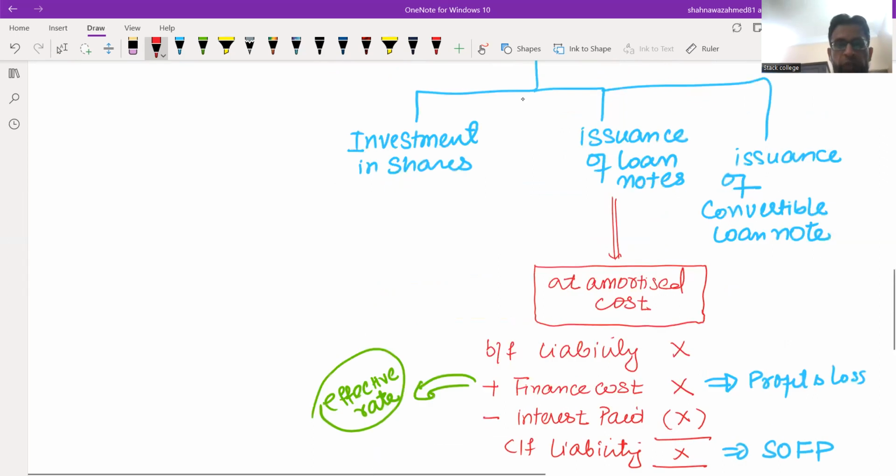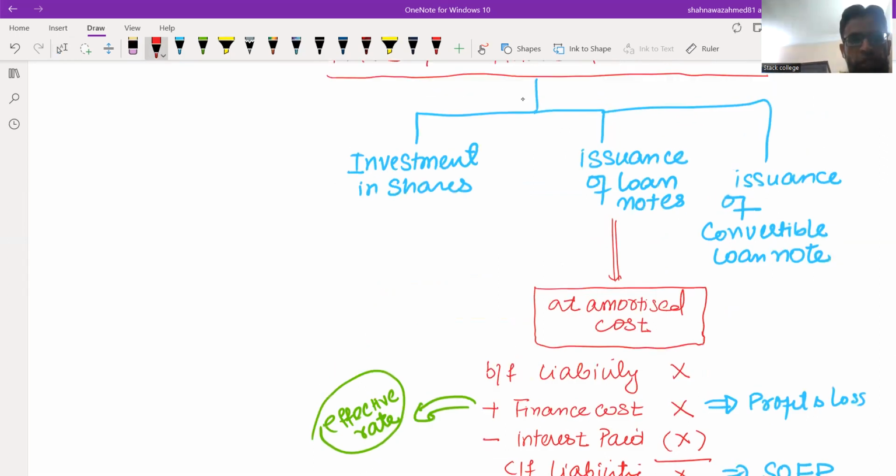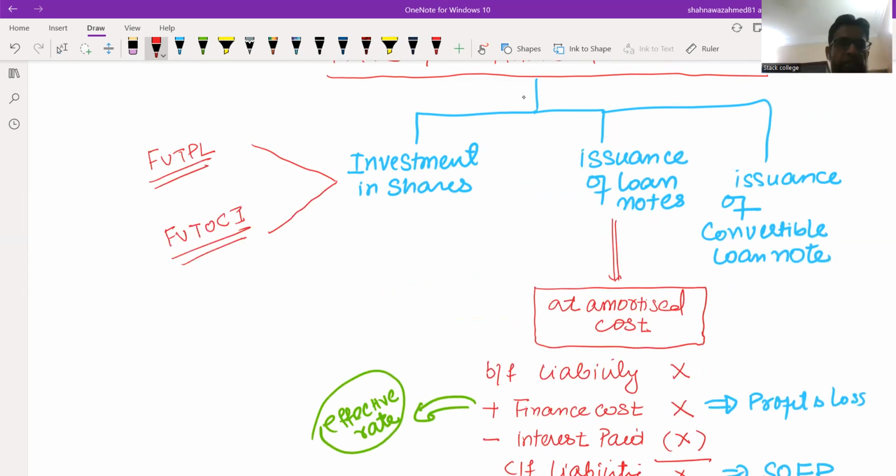And what about the investment in shares? If there is an investment given in the question and a company has purchased some shares, then it might be classified as FVTPL category, or it might be classified as FVTOCI. You might have classified this as fair value through profit and loss category or fair value through OCI category. So you need to identify the gain or loss, the increase or decrease in the share price only.